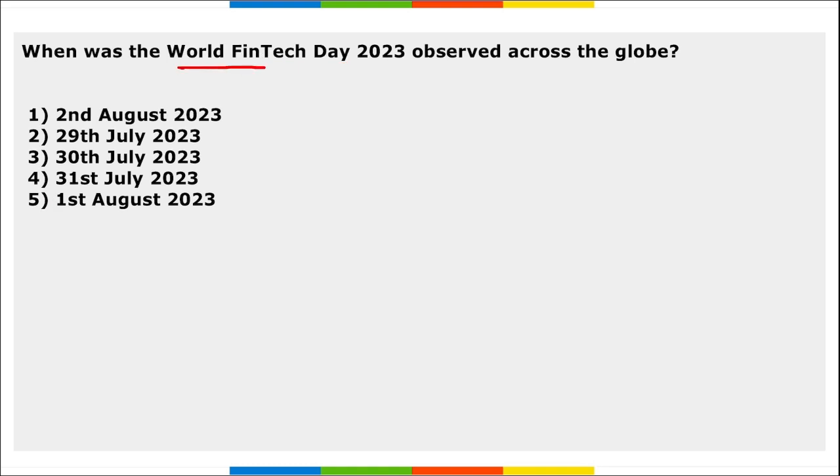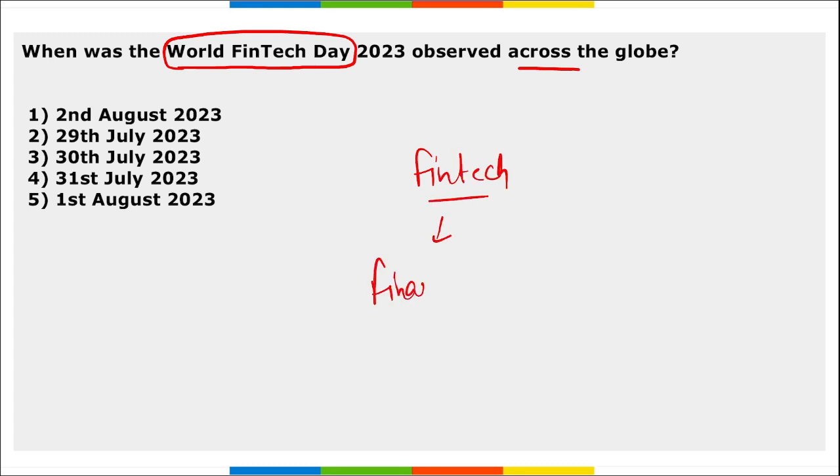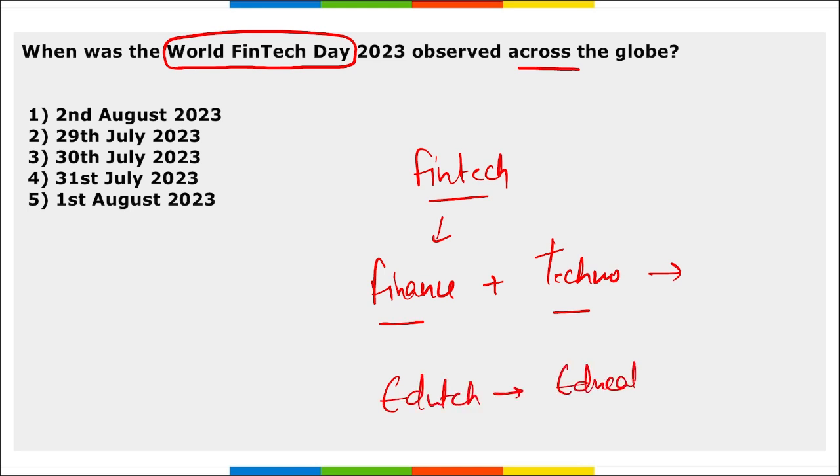When was World FinTech Day 2023 observed across the globe? World FinTech Day. FinTech, what is it? Finance and technology. Correct? So from the amalgamation of these two words, finance and technology, when finance and technology come together, it becomes FinTech. Then there is edutech. Edutech is when education and technology come together, it becomes edtech.